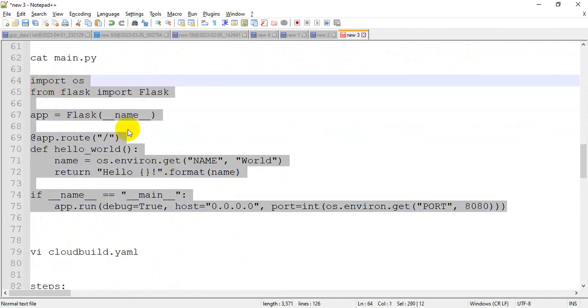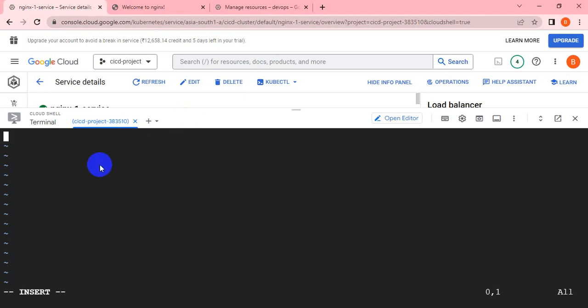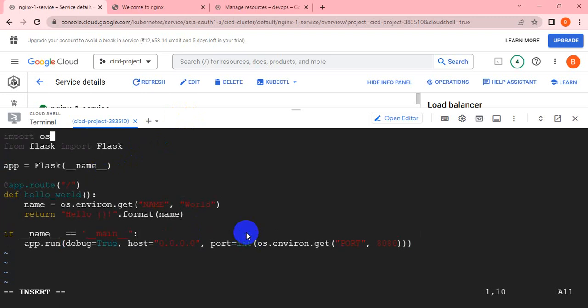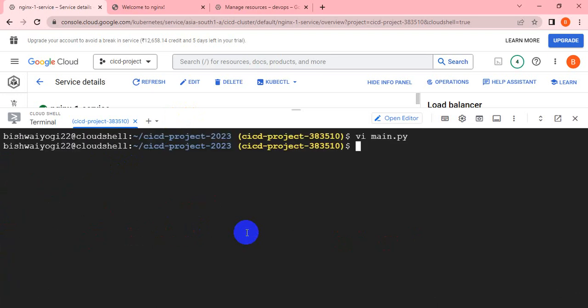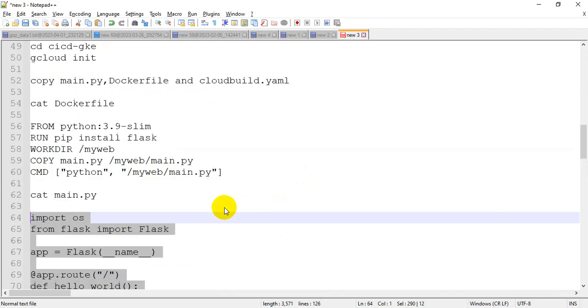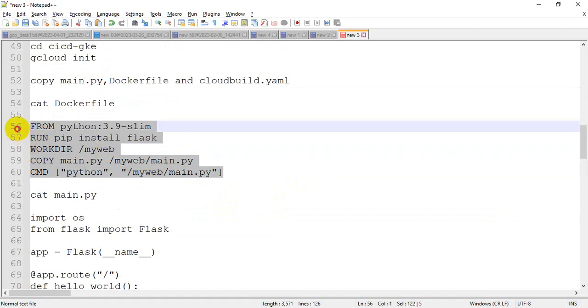Don't worry about this code. I'll copy this code and I will mention it in the video, so you can take the code from the video as well. So the main.py file is ready. Now I have to create the Dockerfile.